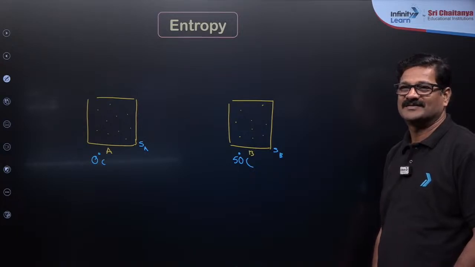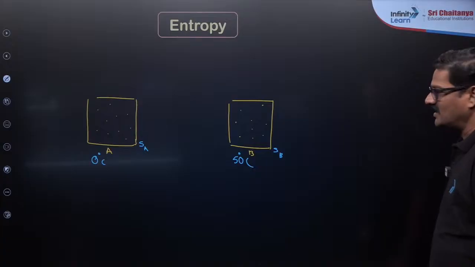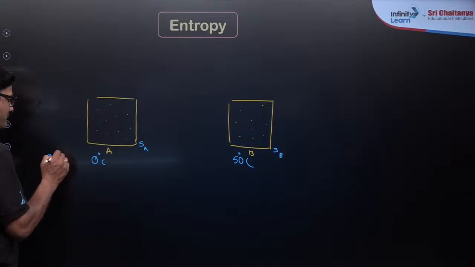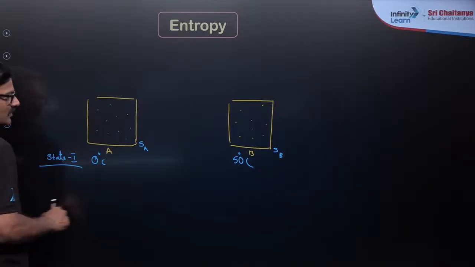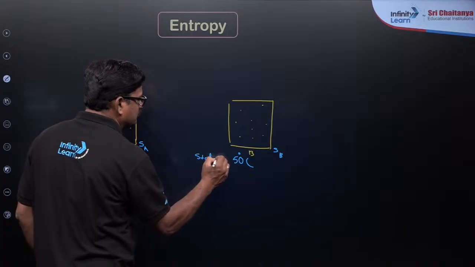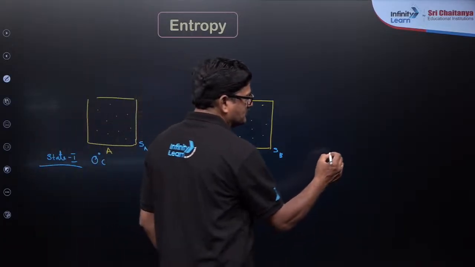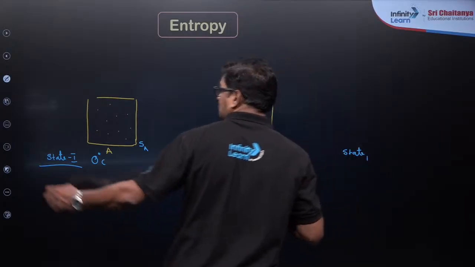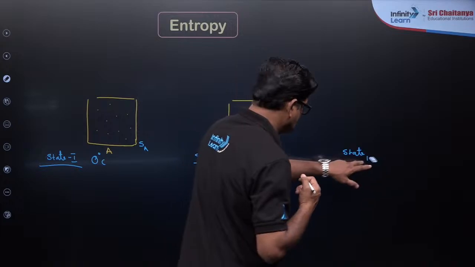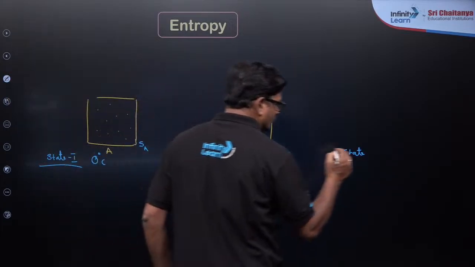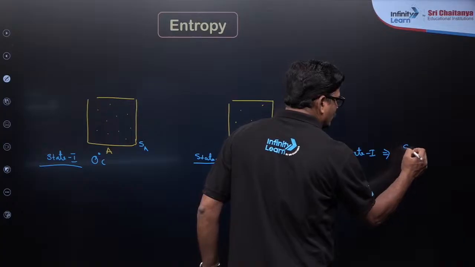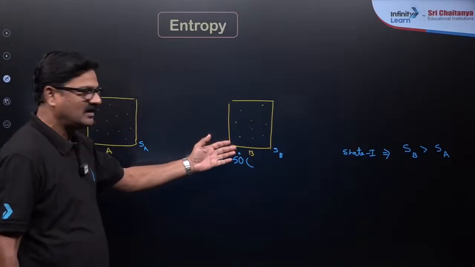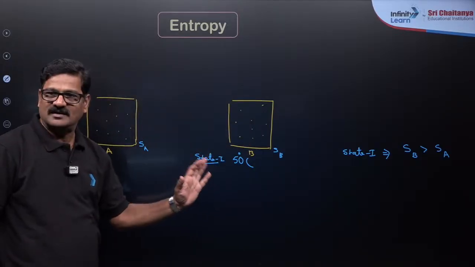Yes, of course, at that situation 1, state 1. At state 1, entropy of B is greater than entropy of A. Since its temperature is higher, its entropy should be higher, right?